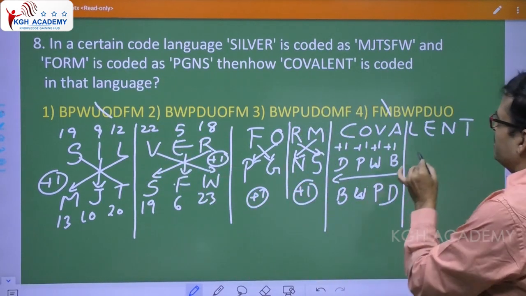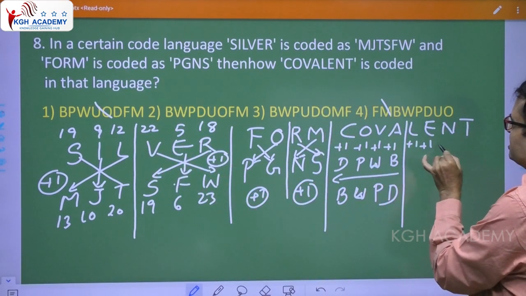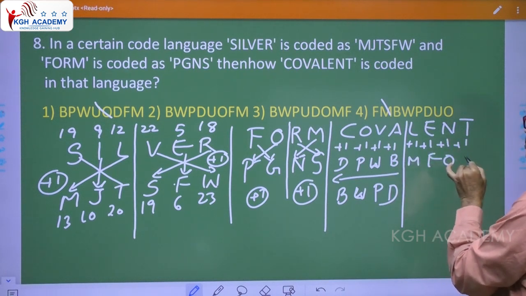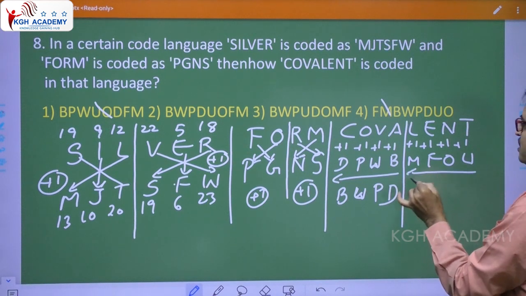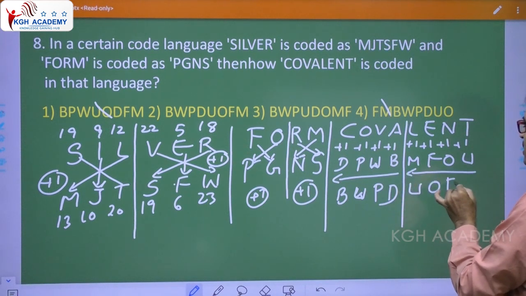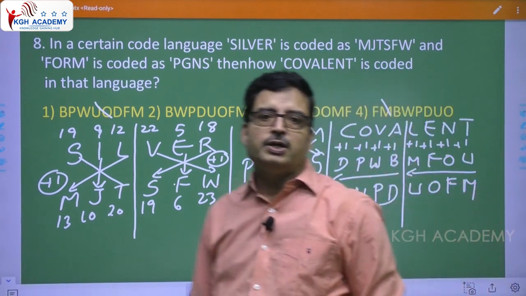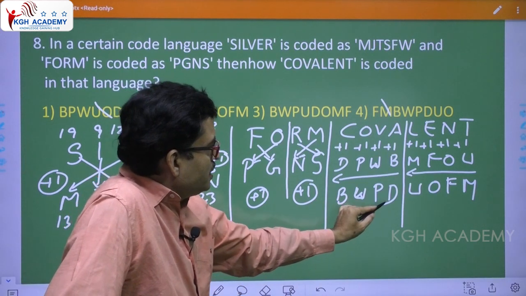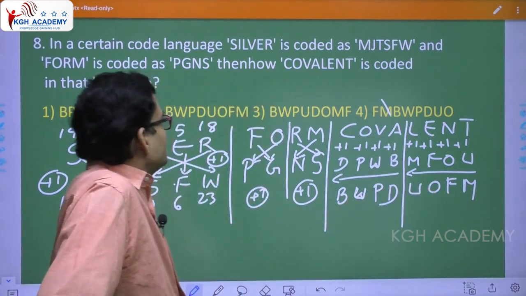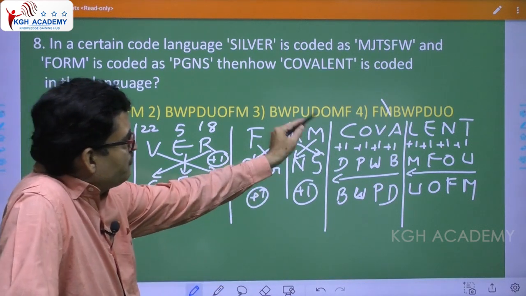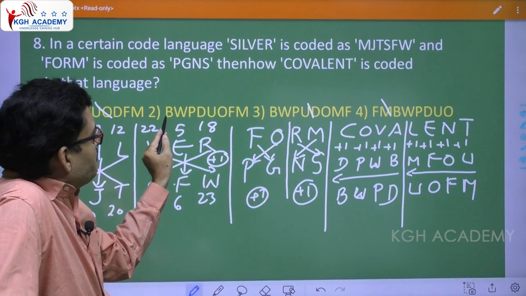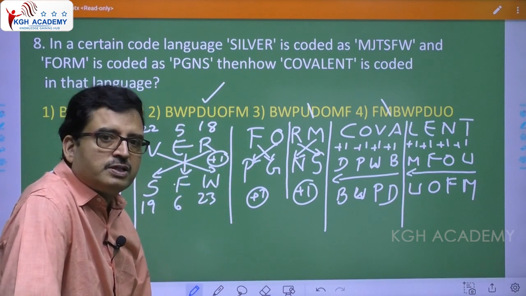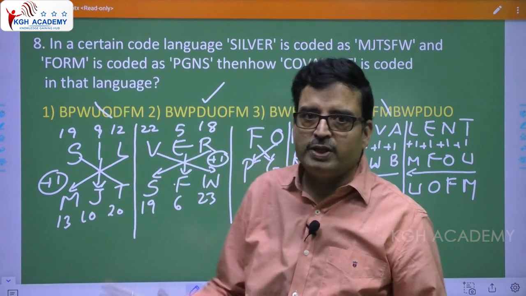Now, take this, plus 1, plus 1, plus 1, plus 1. L plus 1 is M, this is F, this is O, this is U. Reverse it, so U, O, F, M. So B, W, P, D, U, O, F, M. Now verify where that is. See, MF is given. See here, B, W, P, D, U, O, F, M. So this is the answer. The answer is the second option. So cross coding is very important.